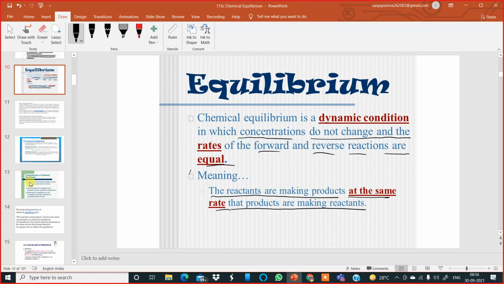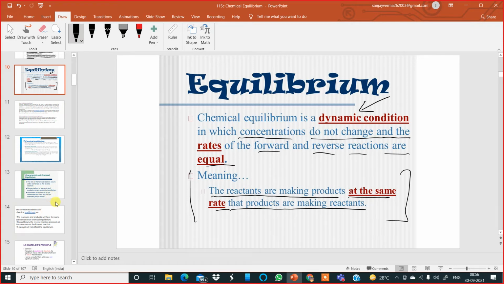This is quite an important sentence. So, to correctly define the dynamic nature of equilibrium, you can say the reactants are making products at the same rate that products are making the reactants. The rate at which the products are formed is equal to the rate at which the reactants are reformed. So that's why you can call equilibrium dynamic in nature.